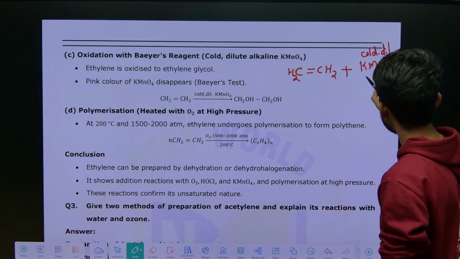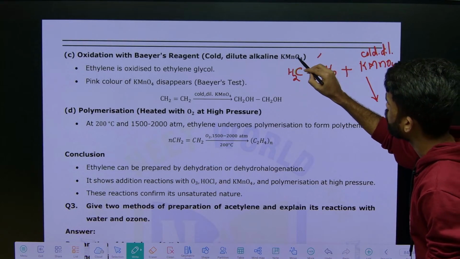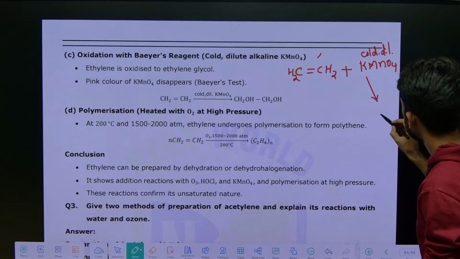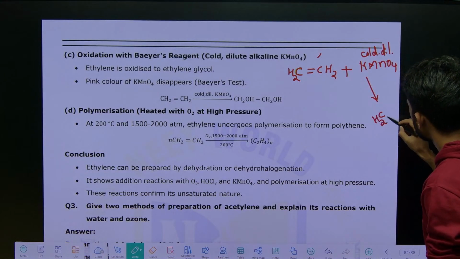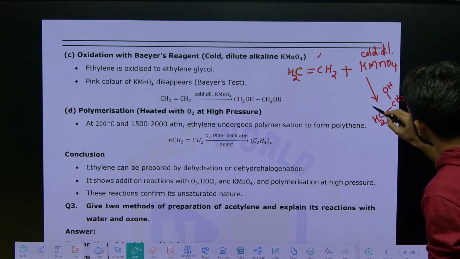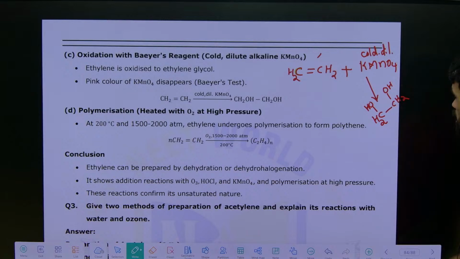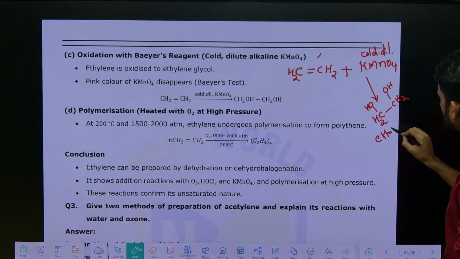Now you just remove this double bond and add one OH here and another OH here. So CH2OH, CH2OH. This is nothing but ethylene glycol.